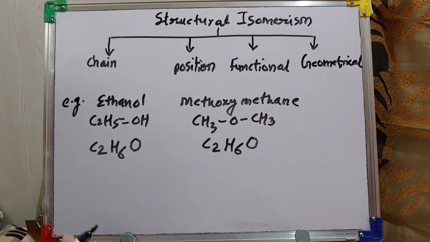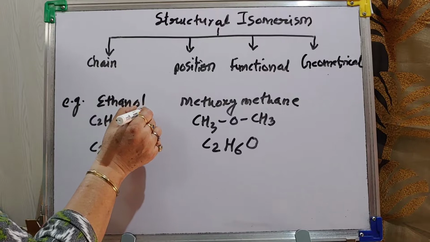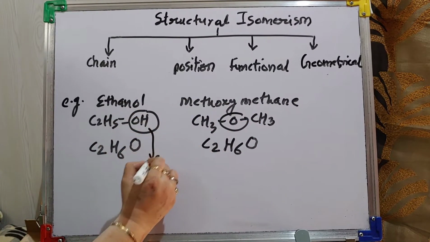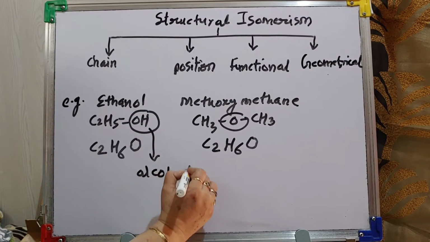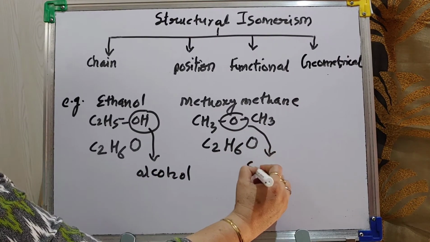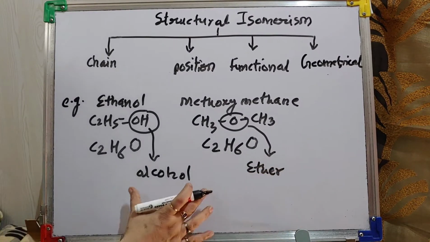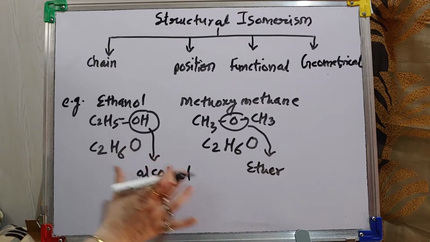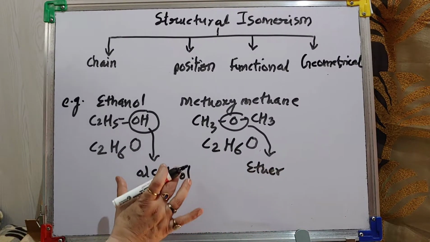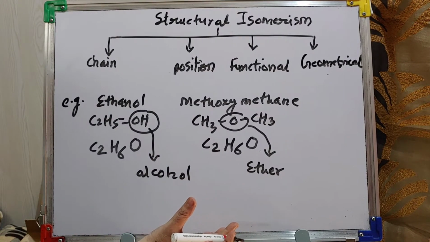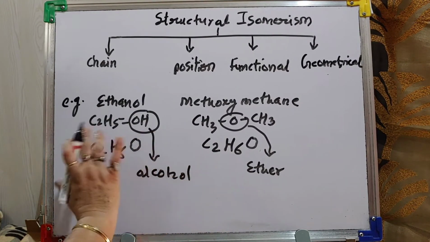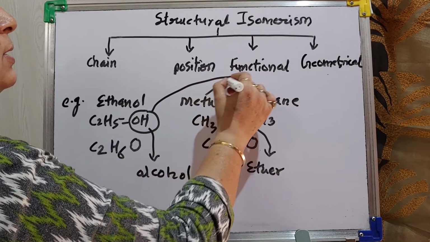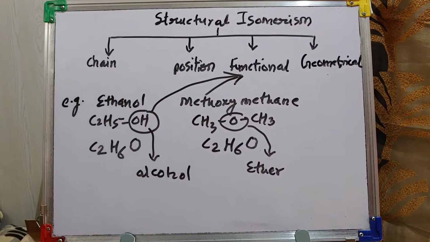It means molecular formula is same, but functional group differ. Here the functional group is alcohol and here the functional group is ether. So they differ in the functional group. Their molecular formula is same, but they differ in their structure due to different functional groups. So their physical and chemical properties are completely different. So they are known as functional isomers.